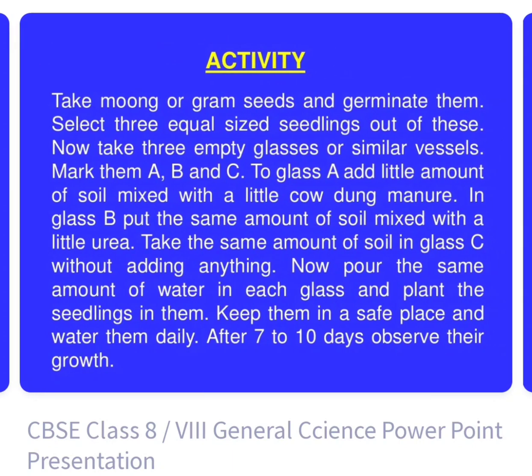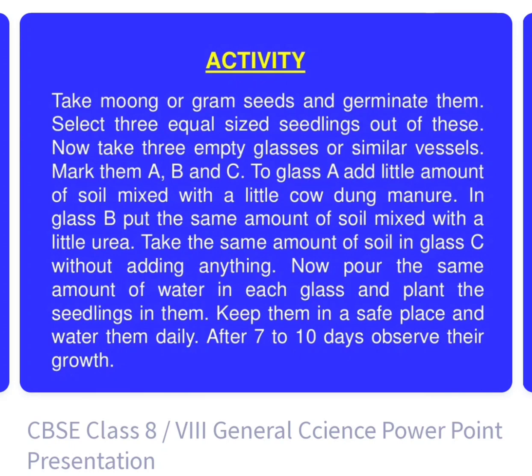So you can do an activity like you have seen earlier. Take moong or gram seeds and germinate them in different glasses. A little soil is mixed with cow dung manure in glass A. Put some soil mixed with a little urea in glass B. The same amount of soil with nothing in glass C. Now pour some water in each glass and plant the seedlings in them. Keep them in a safe place. Water them daily. After 7 to 10 days, observe their growth.